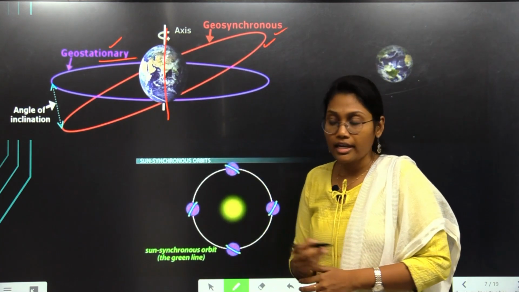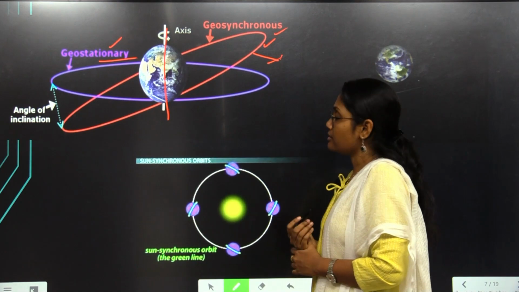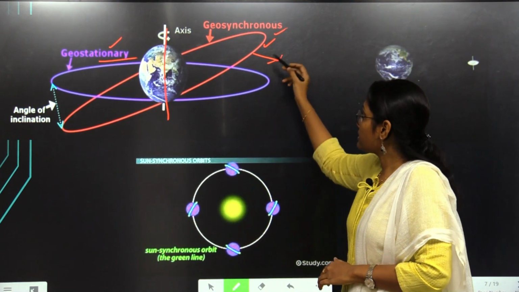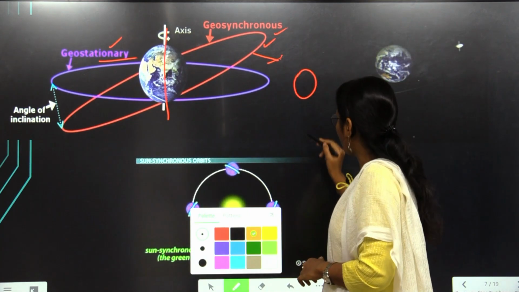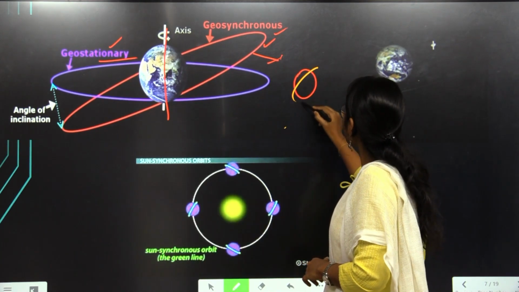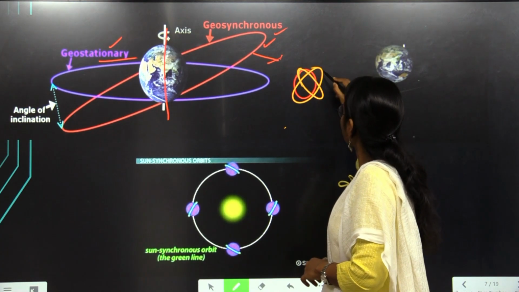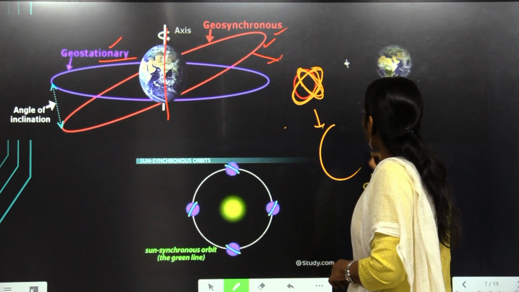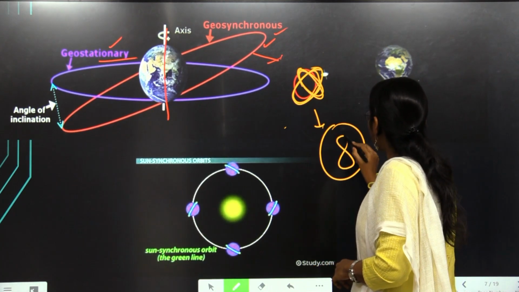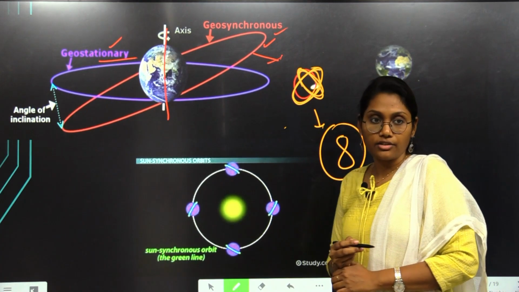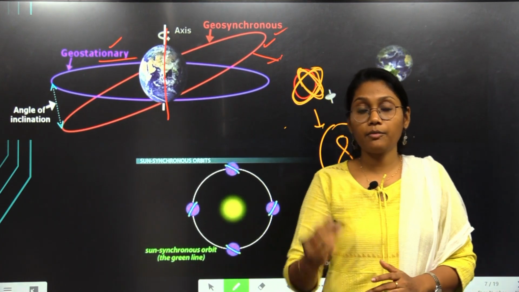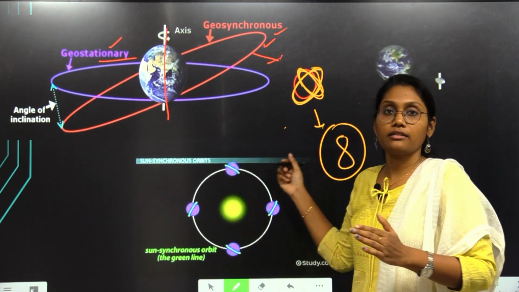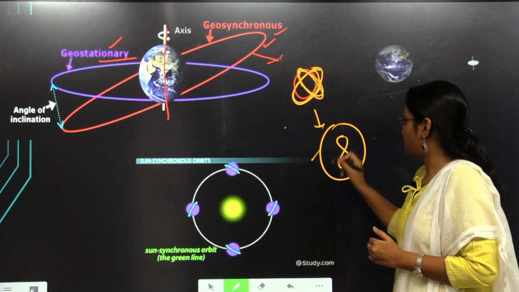It will not be parallel with the Earth's equator, and the satellite will move like this, creating an 8-shaped path on the Earth's surface.